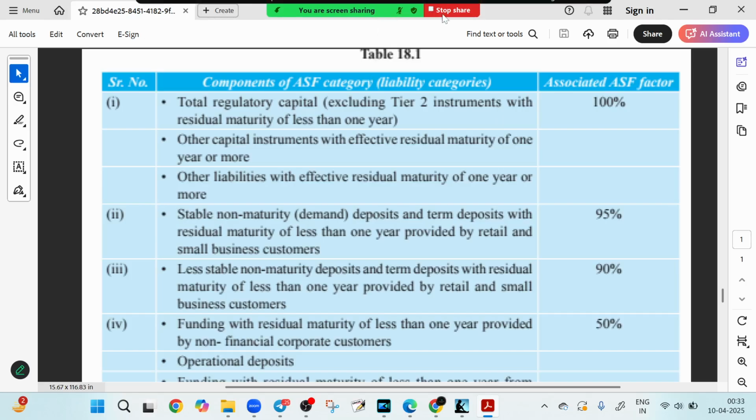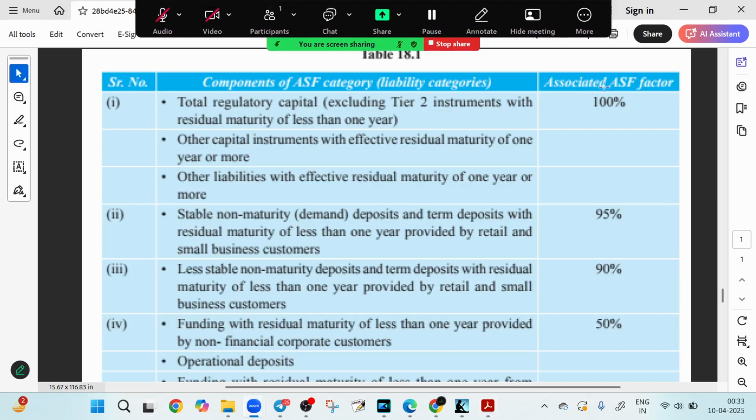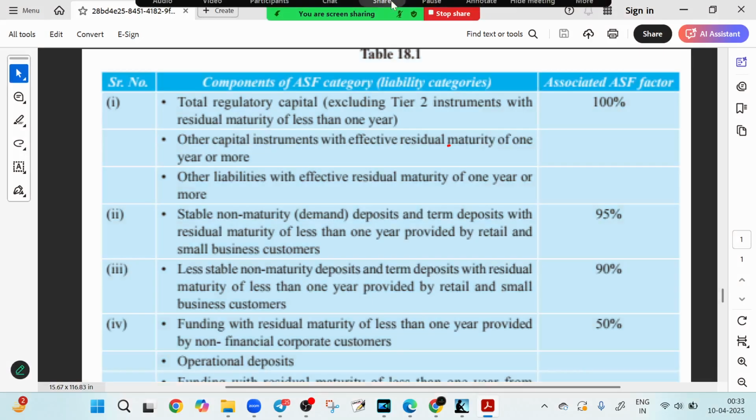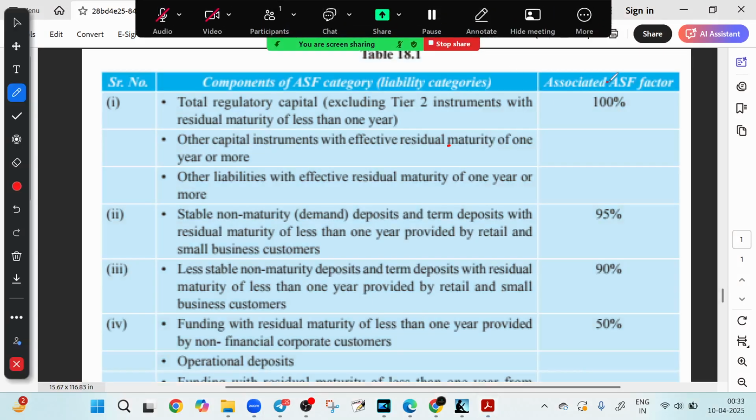So the first case we have is the 100% ASF. As you can see, what is included here, you must know it. Just wait a minute, let me show you. So under 100% ASF, what is included?